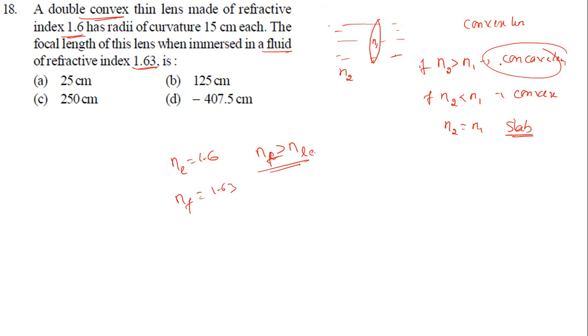For a concave lens, focal length must be what now? Negative, no sir? So no need to find anything here. You can choose the right answer, D. Yes, sir, because there is only one option with negative sign.